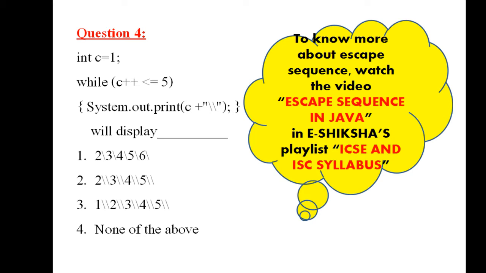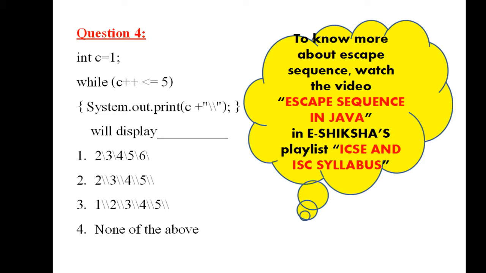Question number 4 is a little different. Try to understand it. int c = 1; while (c++ <= 5), and in the loop body you have System.out.print(c + "\\"). Now this will display what? The four options are given. You have to choose the correct answer. Now let me explain how it actually works.